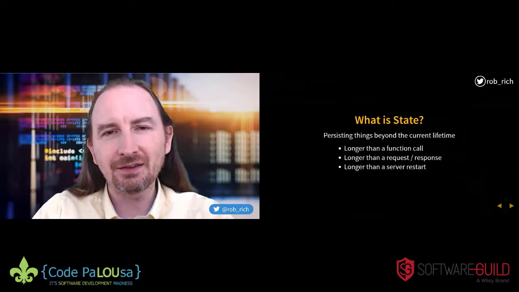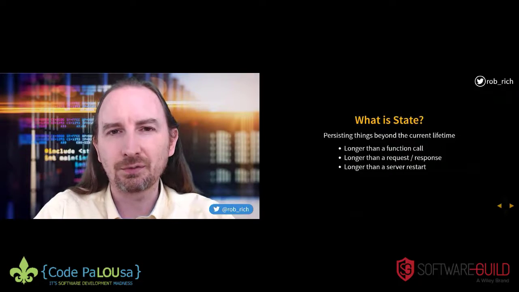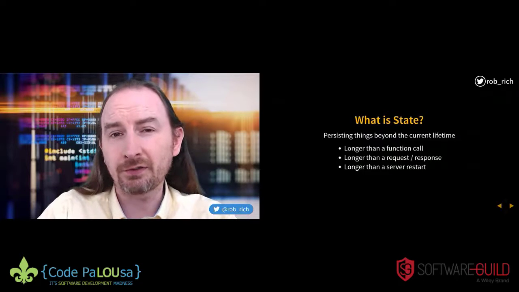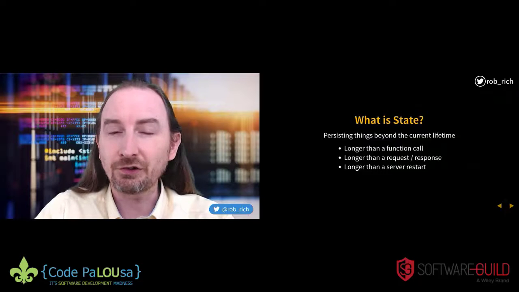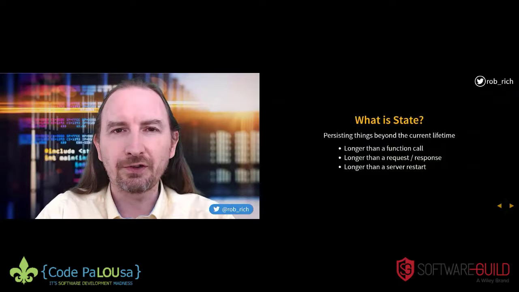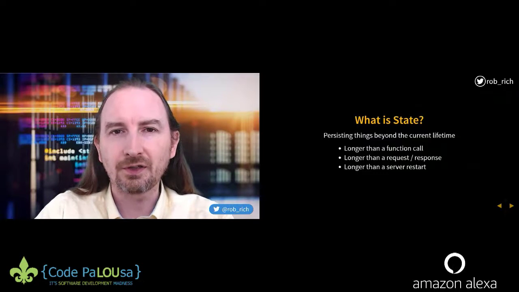State is anything that lives beyond the current lifetime. Well, what is that lifetime? Is it a request and a response? Is it a machine restart? Is it a function call? A great way to make state persist beyond a function call is to put a property on that object, so that then I can read into that property anytime I re-enter that function.